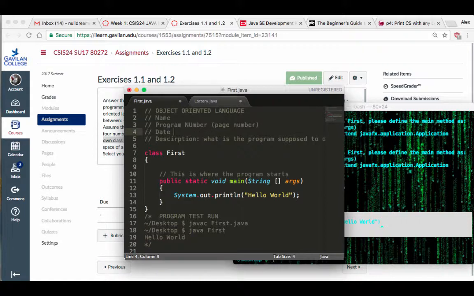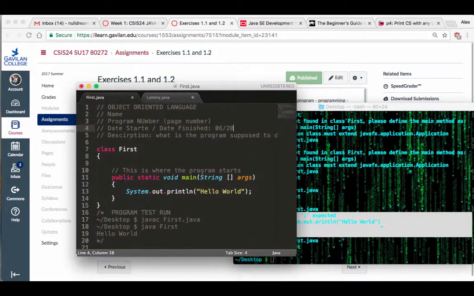Date, you can put date started. You can put date finished. If you started and finished on the same date, put one date. So this is 0620, and that's it. Okay? So, that's the basic stuff. Alright, so comments on top, comments at the bottom.